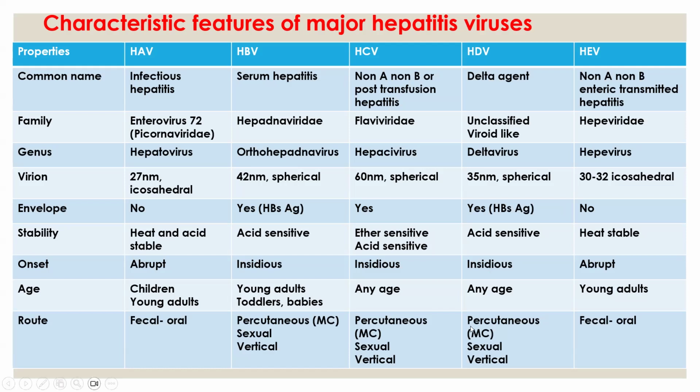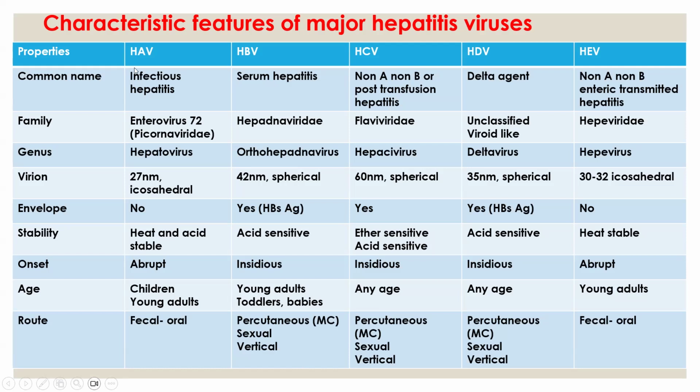And hepatitis D virus, same: percutaneous, sexual and vertical. And hepatitis E virus is transmitted by fecal-oral route. So it's easy to remember. Hepatitis A virus and hepatitis E virus are transmitted by fecal-oral route. Hepatitis B, C, and D are percutaneous, sexual, and vertical transmission.